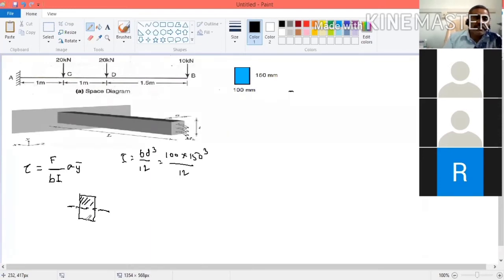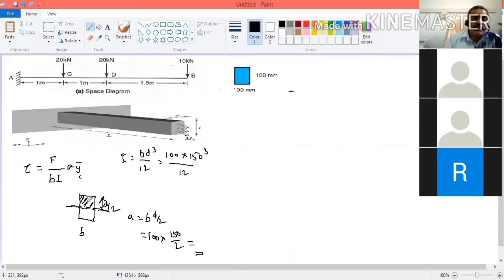So now the area: this is B, we know this is B, and this is D by 2. Then what is the area? Area is equal to B into D by 2, that is 100 into 150 by 2. So this is the value of A. Now what is Y bar? This is the neutral axis. Now you take the center of gravity of the area above the neutral axis.